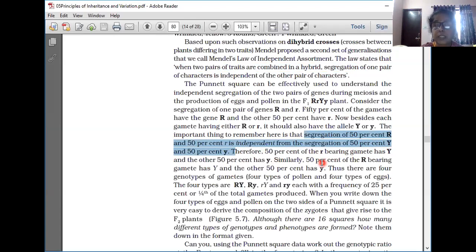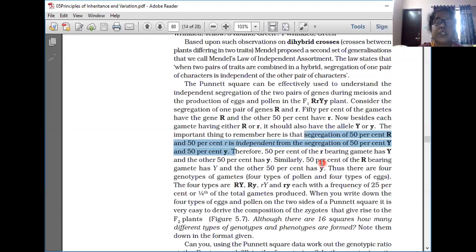First, capital R is separated from the small r, so 50% of the gametes are getting capital R, the other 50% are getting small r. And coming to the capital Y, small y, here also capital Y is segregated from small y. So 50% of the gametes are getting capital Y, the other 50% are getting small y. So the important thing to remember here is that the segregation of 50% capital R and 50% small r is independent from the segregation of 50% capital Y and 50% small letter y.